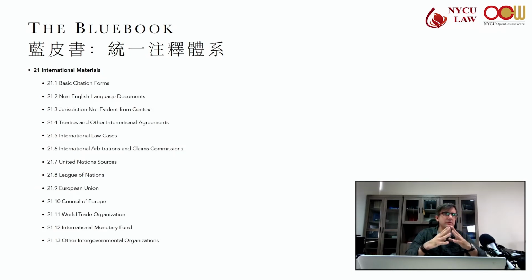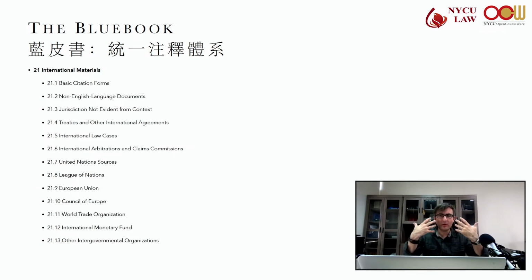So be sure to give the party's name in a parenthetical, abbreviated according to T10. So if it's the ICJ, it'll be the country names that you'll need to abbreviate. So that's the basic way to cite international law cases.